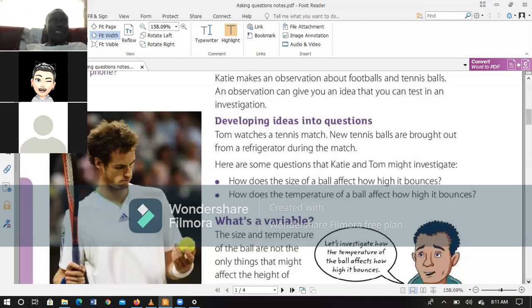Maybe you just have the idea that fossil fuels are very important, or have a vital role in our day-to-day lives, so you may wonder, how do these fossil fuels form? So a question develops from an idea or from a problem.